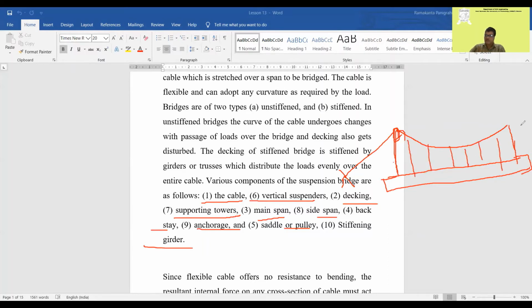There will be pulleys on both sides for the cable to go over, and there will be a back stay on both sides also. This is called the back stay, which prevents the cable from going away. So these are the different components of your suspension bridge.